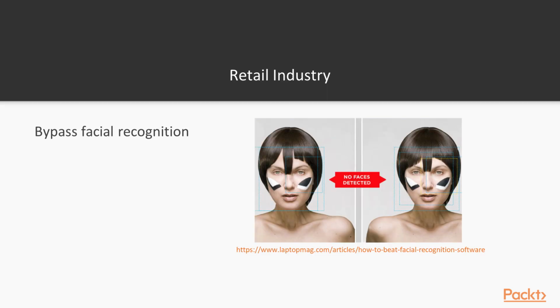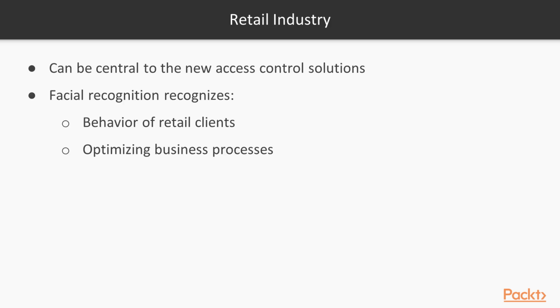In the retail industry, one of the examples of AI solutions is face recognition systems. Facial recognition can be central to new access control solutions, recognizing behavior of retail clients and optimizing business processes. Many office buildings now have adopted facial authentication systems. There are even new ATMs using facial recognition as an addition to other security measures. No doubt, it's important to assure that a facial recognition system is absolutely protected.